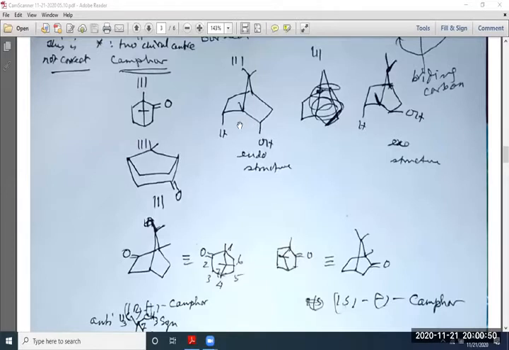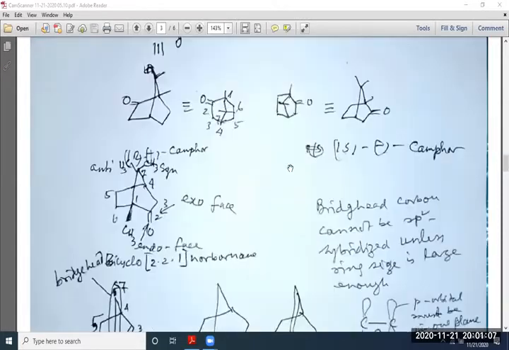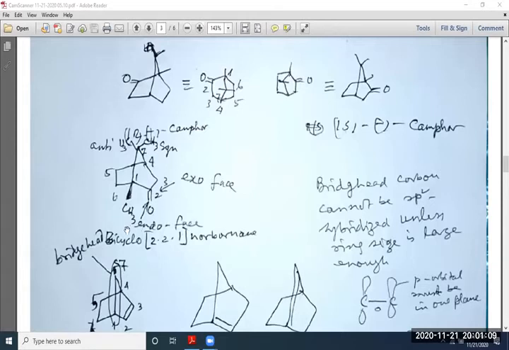If the OH group is within the molecule, this is called endo structure. Endo means inside. And if the OH group is in this equatorial form, then it is called exo structure. Exo-endo nomenclature.